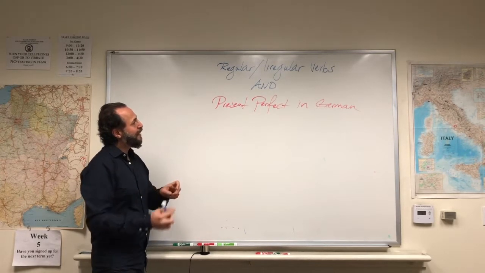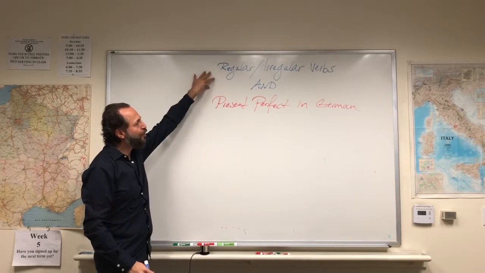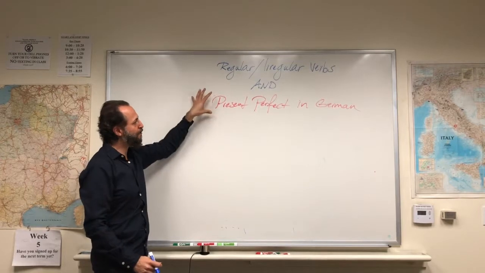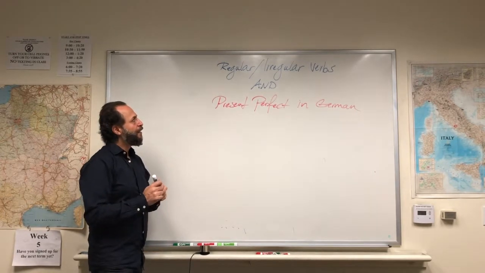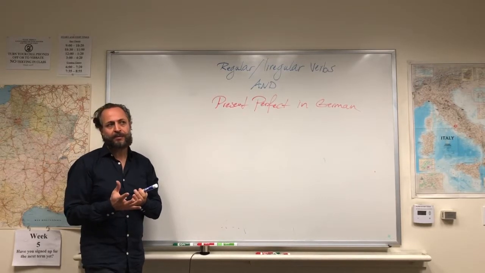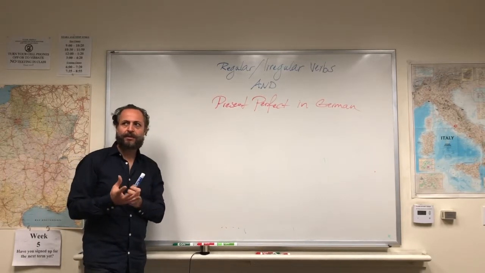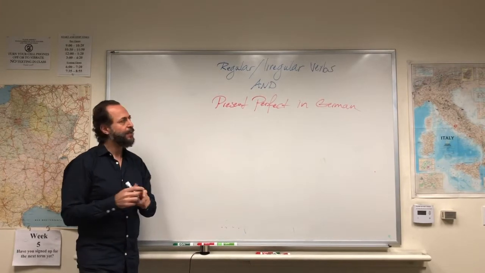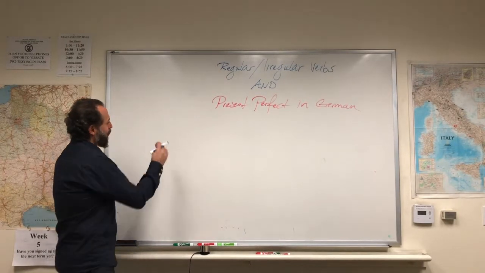So let's have a short talk about regular and irregular verbs, and then we shift to present perfect, which is actually our main topic. So we learned actually that regular verbs in German have a very clear structure. They don't change their vowel. So let me give you an example.